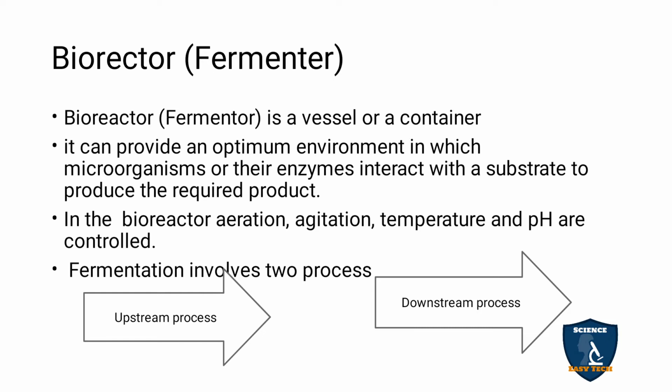In the bioreactor, aeration, agitation, temperature and pH are controlled. Aeration is air supply and agitation means shaking. During the process, the motor shakes the reactor, which creates the agitation. During the fermentation process you have to give an optimum temperature. The temperature is adjusted and the pH is also adjusted according to the substrate and the enzymes.